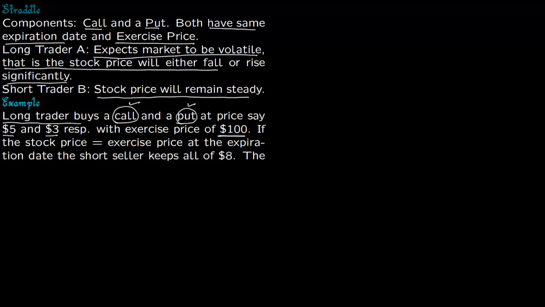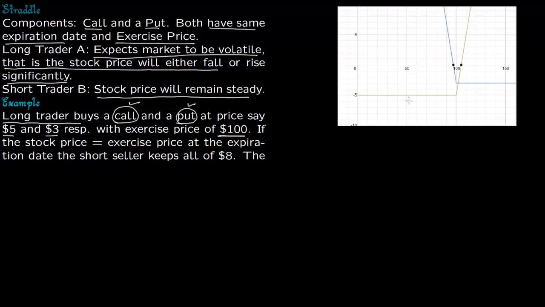So let us see graphically what the long trader position looks like. So this is the call option. After 100 he starts making revenue, but he makes profit after 105. So this black point is 105, and he has paid $5 here for the call option. For the put option he has paid $3. If the stock price falls below 100, he will start making revenue, but he will break even only at 100 minus 3, 97. So this point is 97.